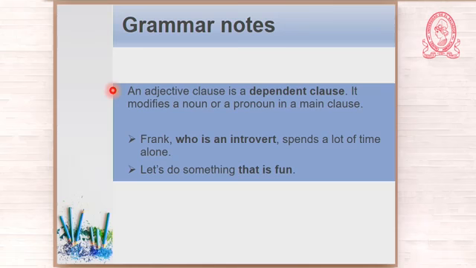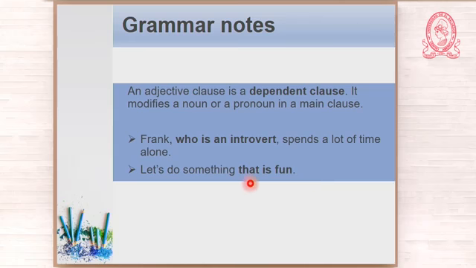An adjective clause is a dependent clause. A noun clause is a dependent clause. An adverb clause is a dependent clause. All of them are called dependent clauses. An adjective clause is a dependent clause, and it modifies what? A noun or pronoun in a main clause. Okay, look at the example here. Frank, who is an introvert, spends a lot of time alone. Let's do something. Let's do something that is fun.